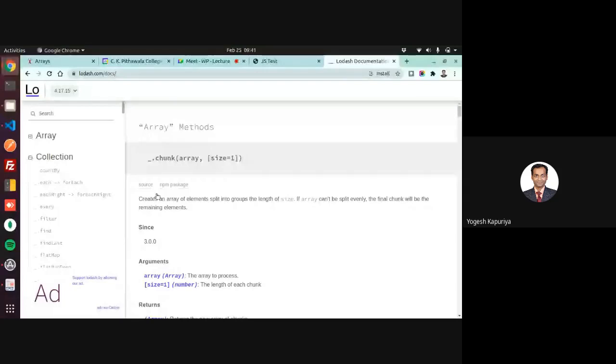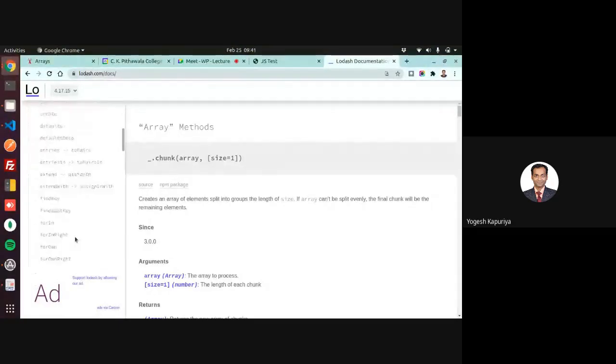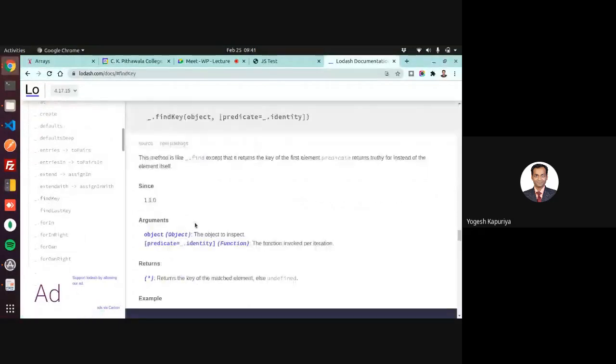Collection means an object, a special type of. So it's a very interesting library. You can try it. It is an extended version of JavaScript. So there are many functions which are available in this, which are not available in the original object. For example, findKey.